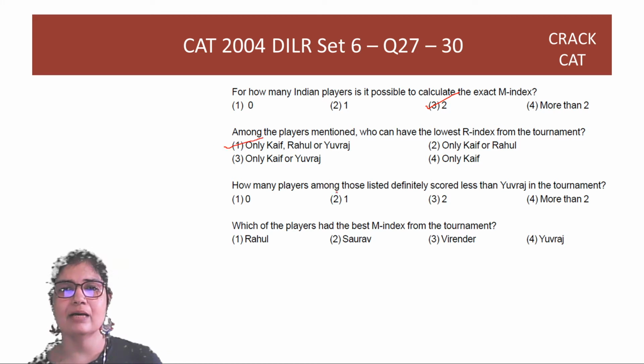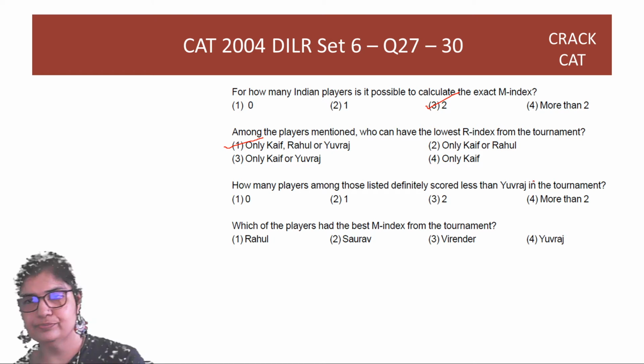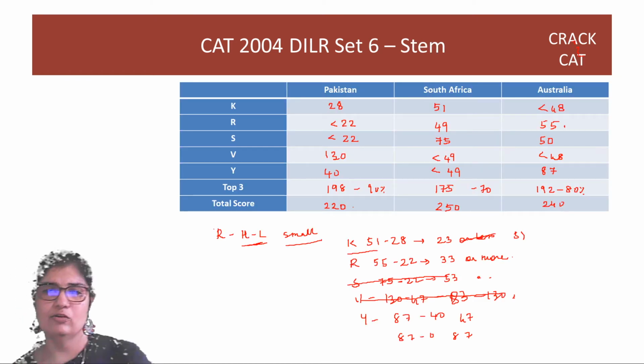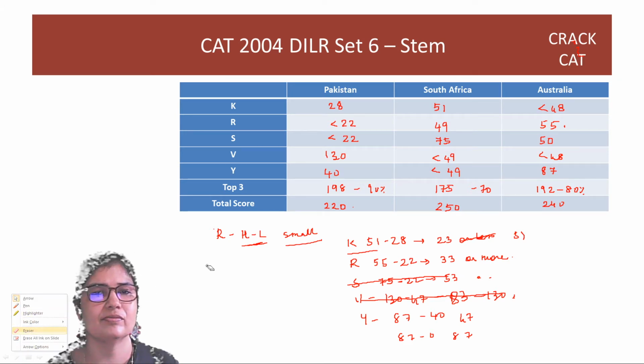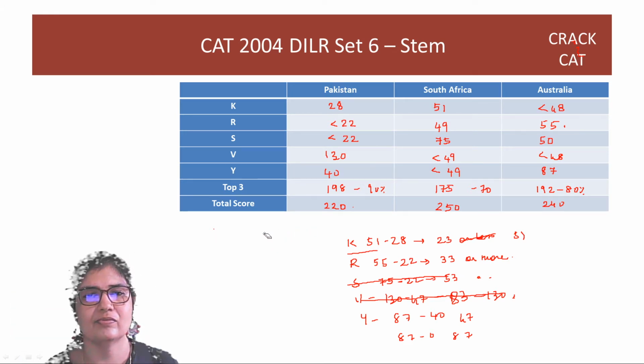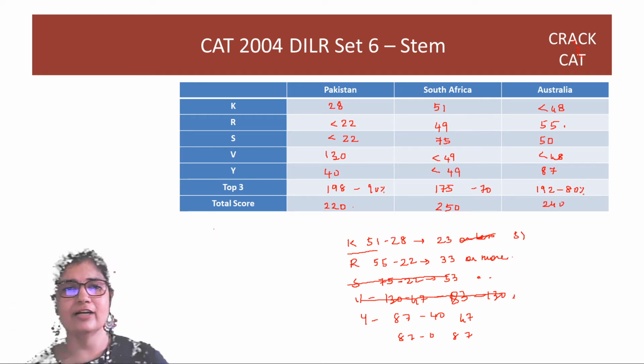How many players among those listed definitely scored less than Yuvraj in the tournament? So you have to find Yuvraj's possible range, and you want to show that they definitely scored less than Yuvraj. So what is Yuvraj's range?